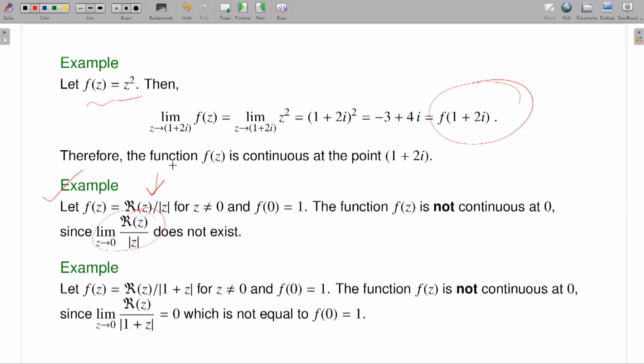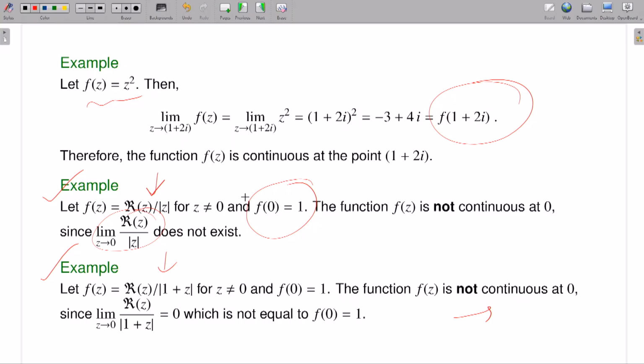So therefore my function is not continuous. Similarly, you can check this, take it as an exercise. If I consider the function f of z equal to real z divided by modulus of 1 plus z if z is non-zero, and f of z equal to 1, I needed that earlier to talk about the existence of a limit; you do not have to define f of 0 at some value.